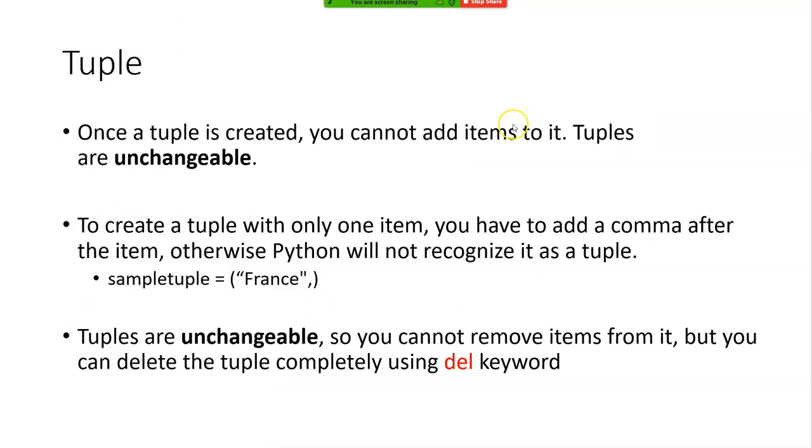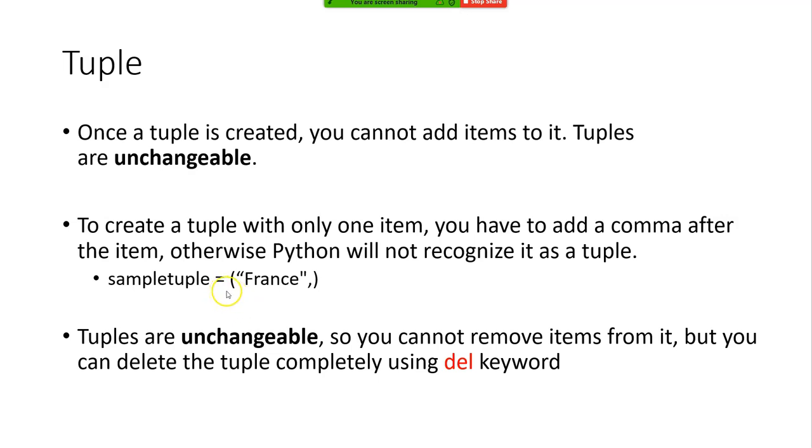Once a tuple is created, you cannot add items to it. Tuples are unchangeable. To create a tuple with only one item, you have to add a comma. This is a restriction. Otherwise Python will not recognize it as a tuple. Remember, we are not declaring this as a tuple. In old procedural languages, you have to declare, but in object-oriented programming like Python, you don't have to declare it.